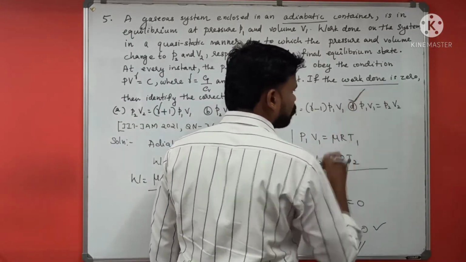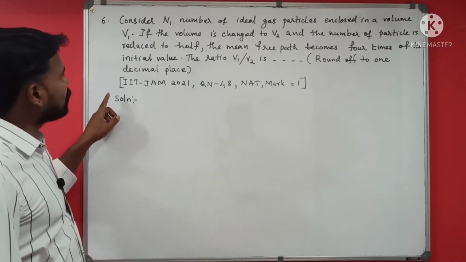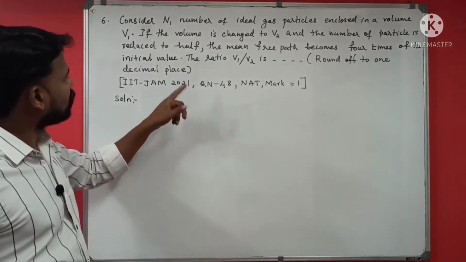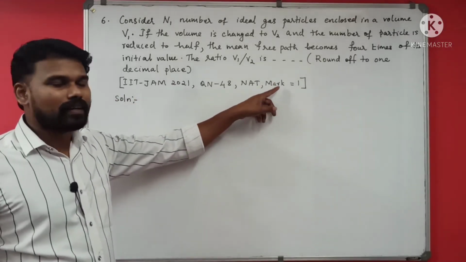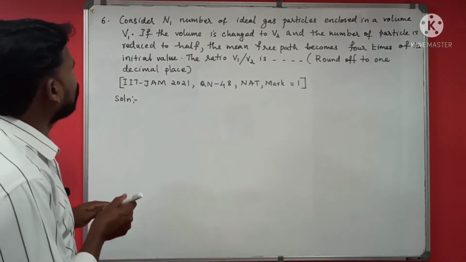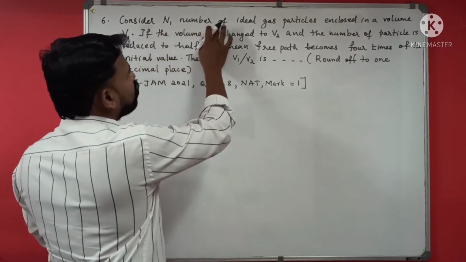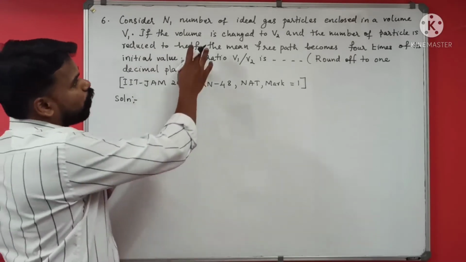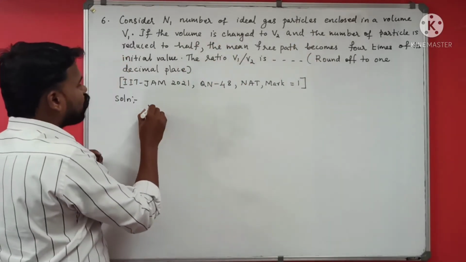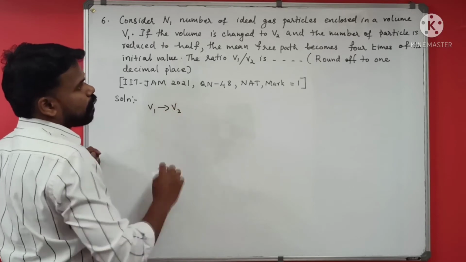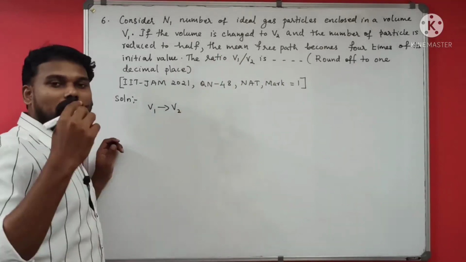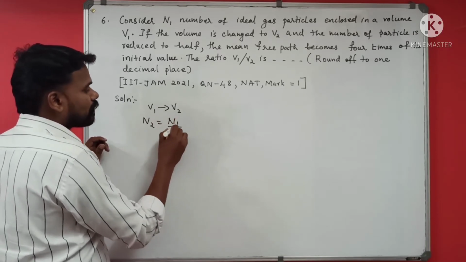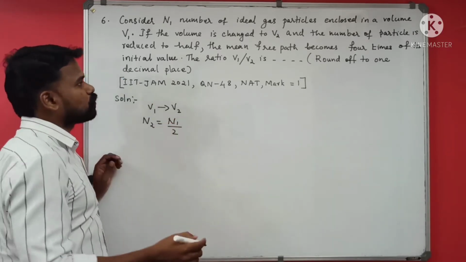This is a numerical answer type question from IIT JAM 2021. It's a 1 mark question. In the question it is given that there are n1 ideal gas particles enclosed in a volume V1. The volume is changed to V2 and the number of particles is reduced to half. The final number of particles is the initial number of particles divided by 2.